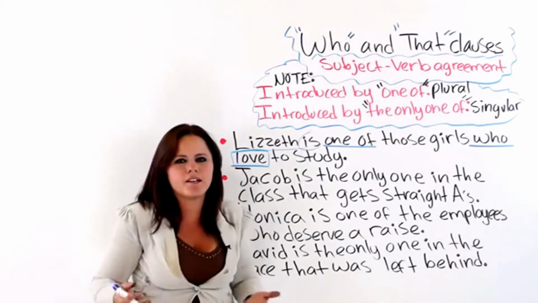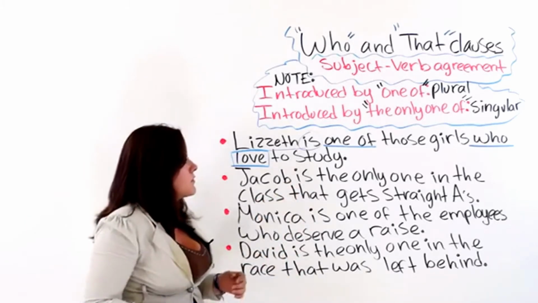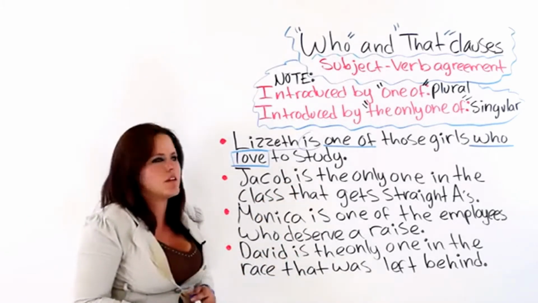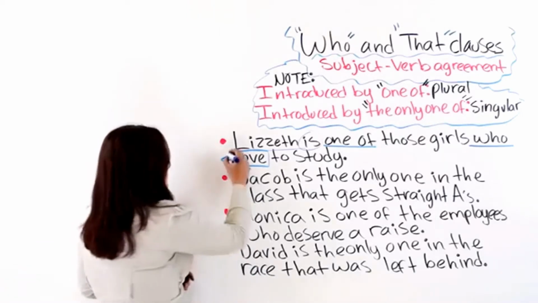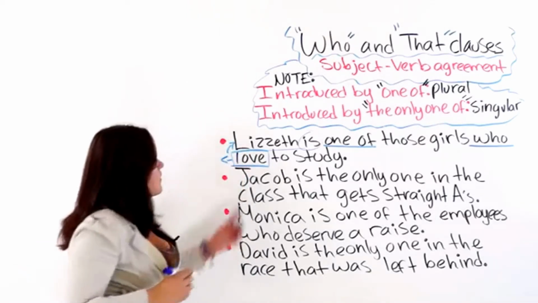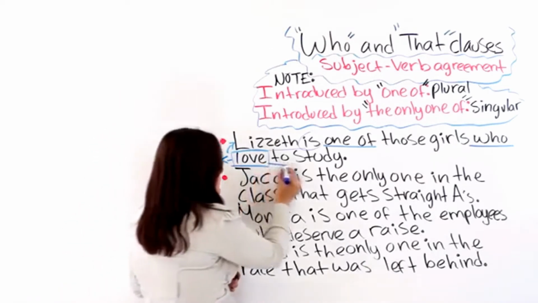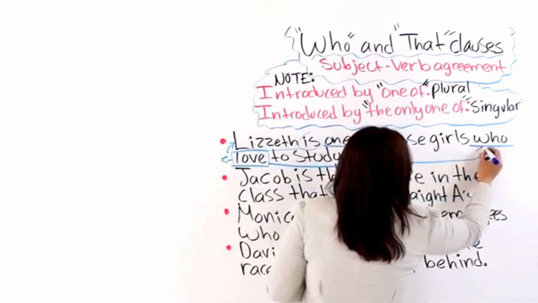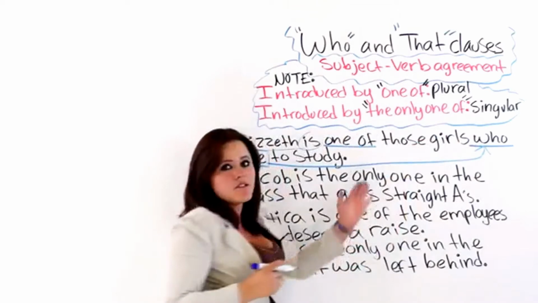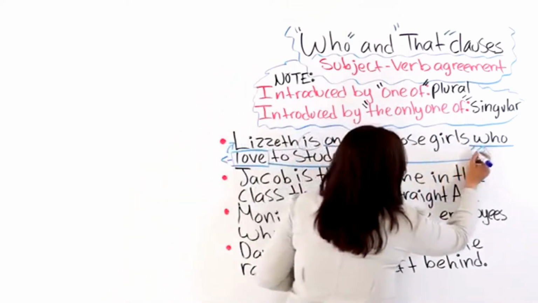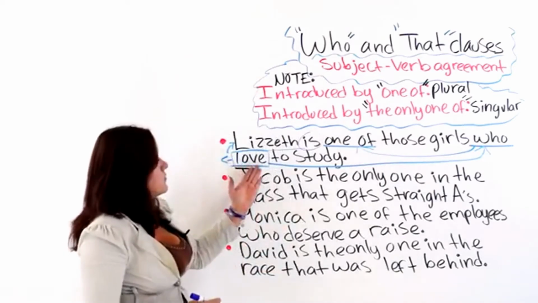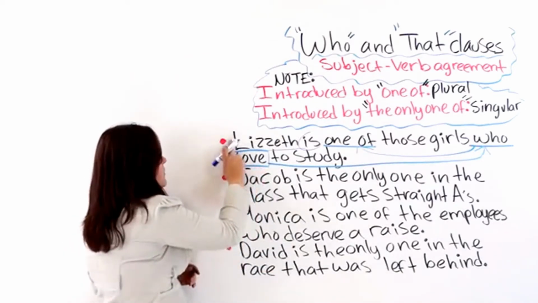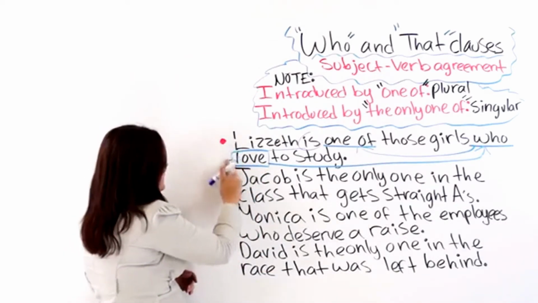We cannot say Lisette is one of those girls who loves to study, because this verb here is not focusing on Lisette. The verb is focusing on who. And since who is introduced by one of, we are supposed to use the plural form of the verb.